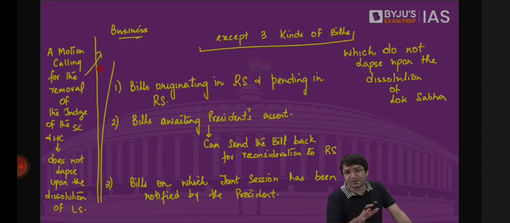But Amit Shah in the Parliament said bills lapse when Lok Sabha is dissolved. That is with respect to Lok Sabha. So please give some examples of 3 different types of bills. We will discuss all the bills one by one. What about money bill? That also lapses. A bill originating in Rajya Sabha pending in Lok Sabha lapses.